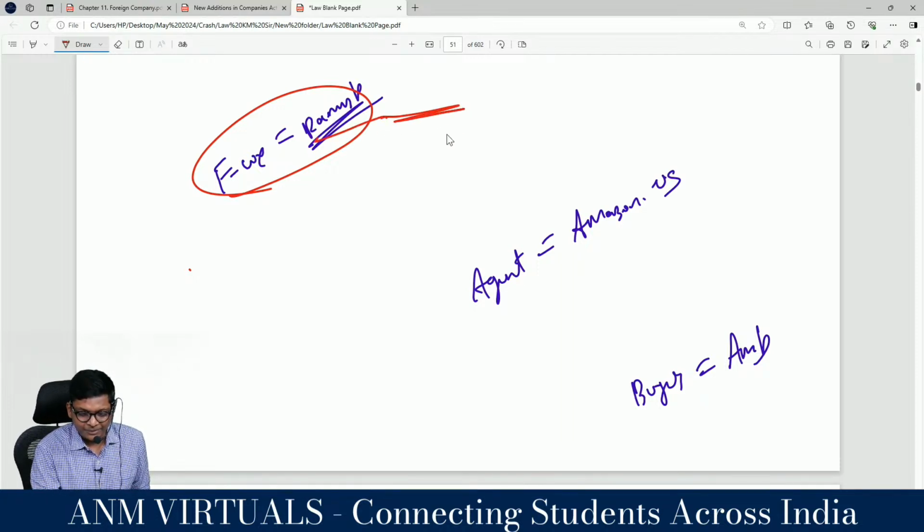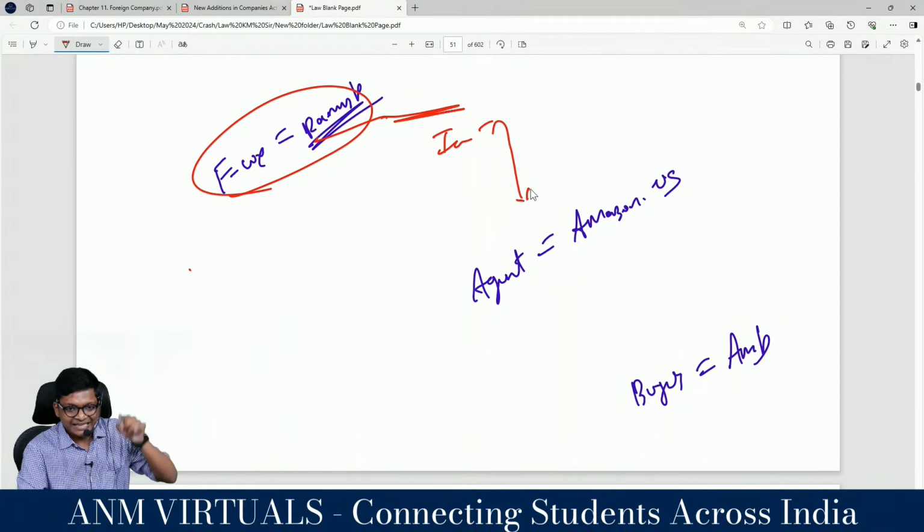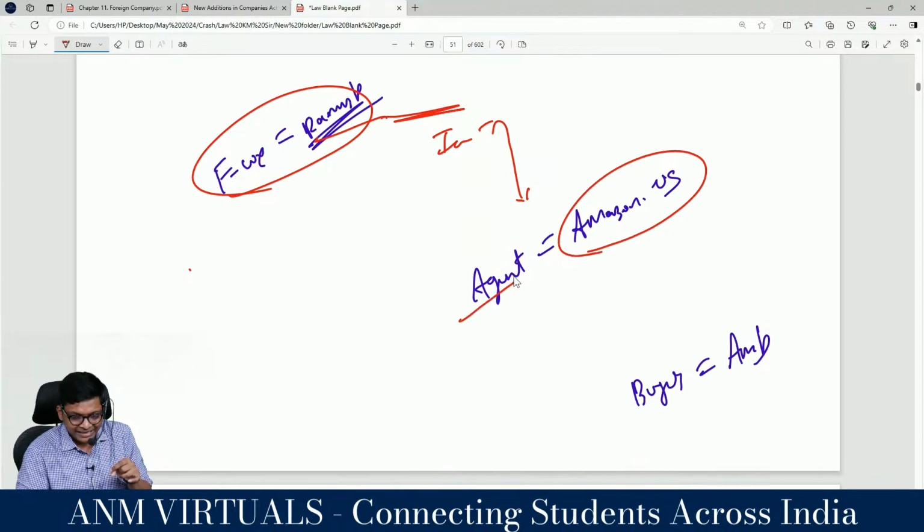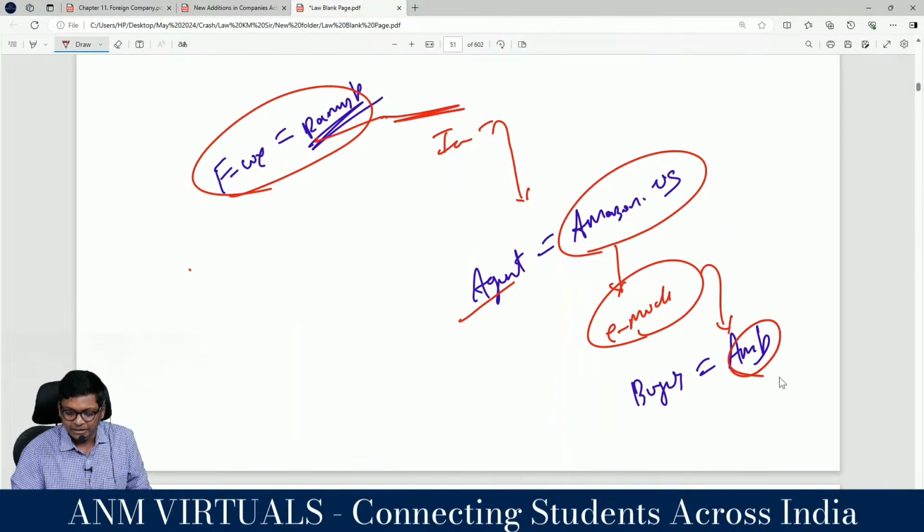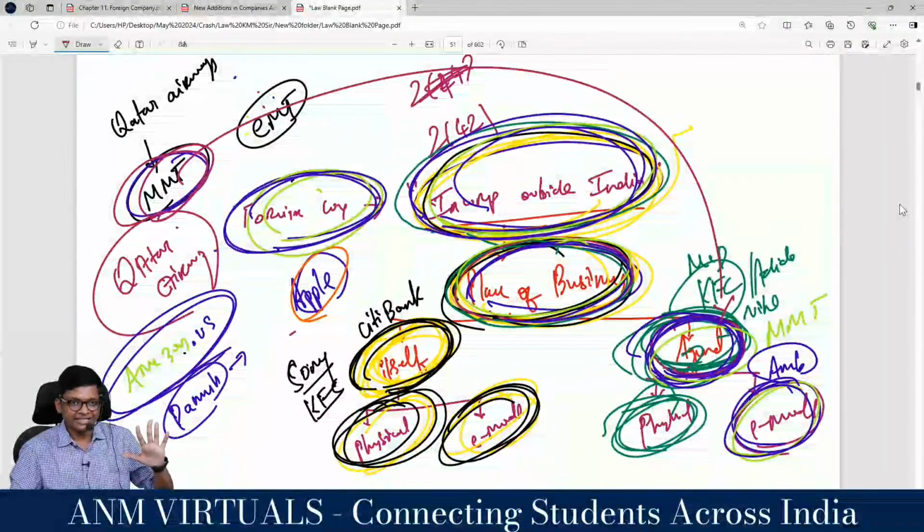Dhanush is the foreign company incorporated outside India, having a place of business in India through the agent Amazon. Through what mode? Amazon means electronic mode. That massage chair is purchased by Ambrish. Have you understood all the 4 cases?